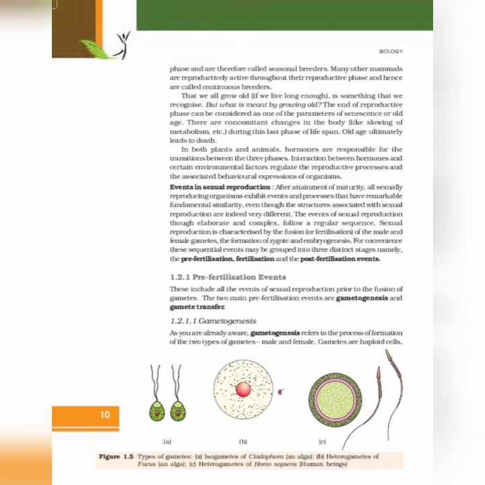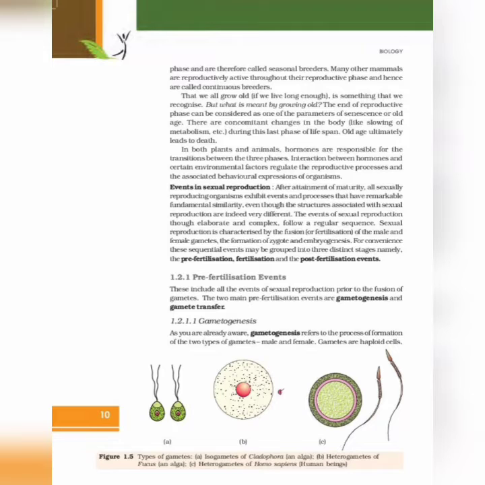That we all grow old if we live long enough is something that we recognize, but what does it mean by growing old? The end of reproductive phase can be considered as one of the parameters of senescence or old age. There are concomitant changes in the body like slowing of the metabolic activities, etc. During this last phase of lifespan, old age ultimately leads to death.